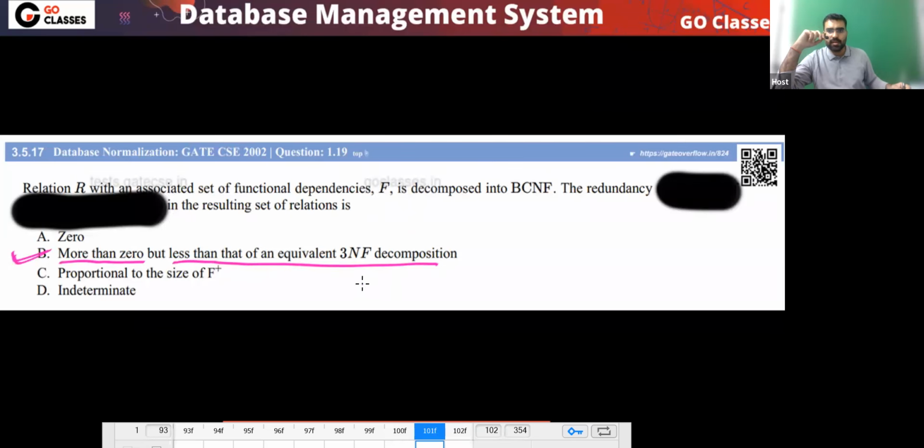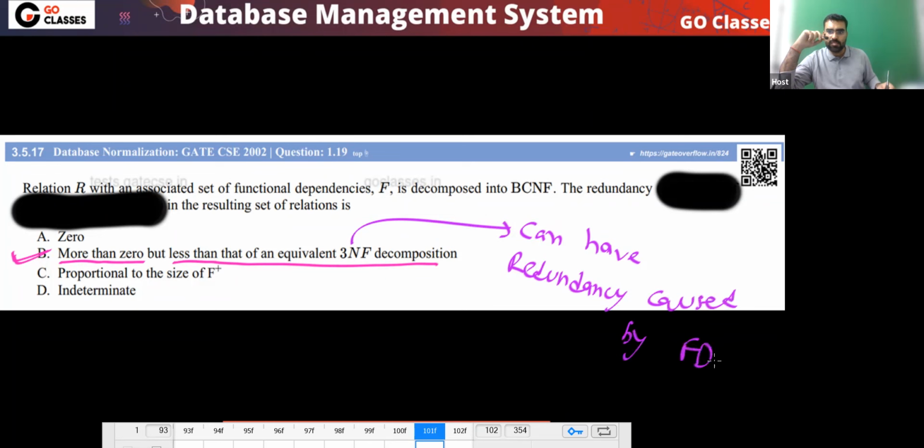Because of FD, there will be no redundancy, so definitely less than 3NF. Definitely less than 3NF, right? Yes or no? Because 3NF can also have redundancy caused by FDs. So definitely less than this, but more than zero. That will be your answer.